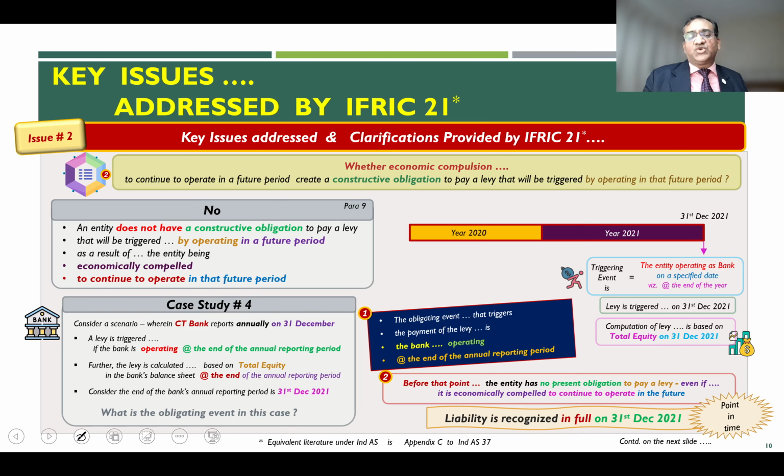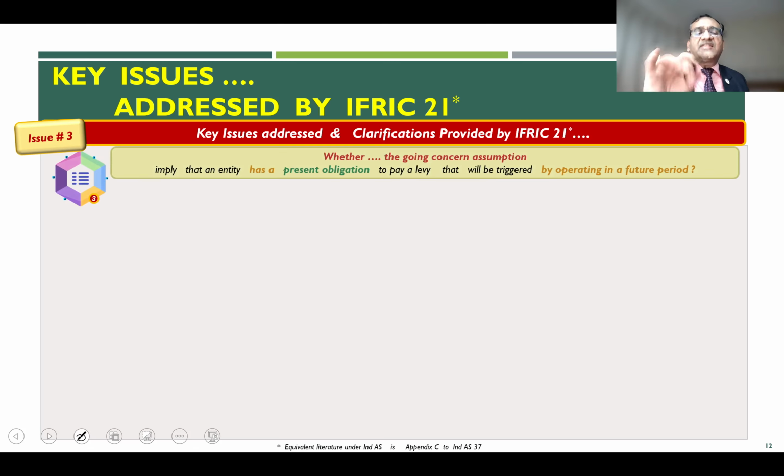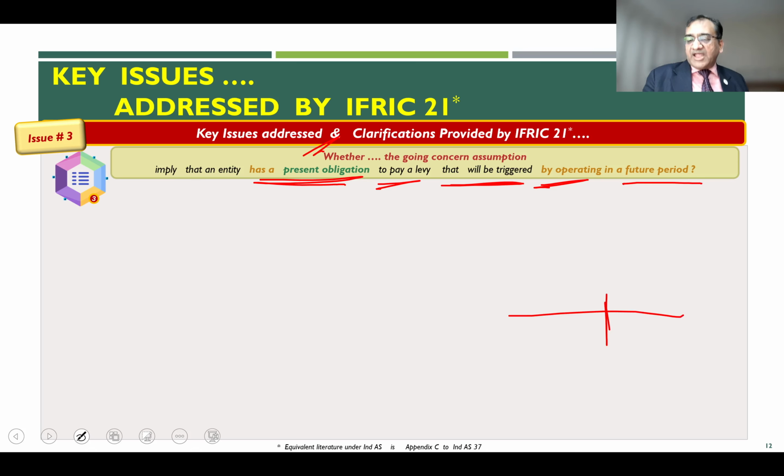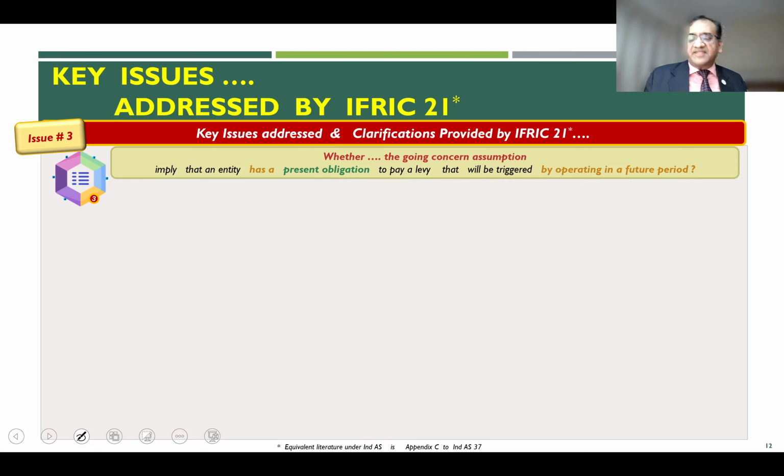Let us go to the last issue for the day, which is the effect of the going concern assumption. So, what is the issue addressed by IFRIC 21? The issue addressed is whether the going concern assumption implies that the entity has a present obligation to pay a levy which gets triggered, as per the legislation, by operating in a future period. So, in the future period, if you operate, the levy gets triggered. But the fact of the matter is you are a going concern. You are expected to operate in a future period also. Will the fact that you are a going concern create an obligation to record the liability? Let us see what it says.